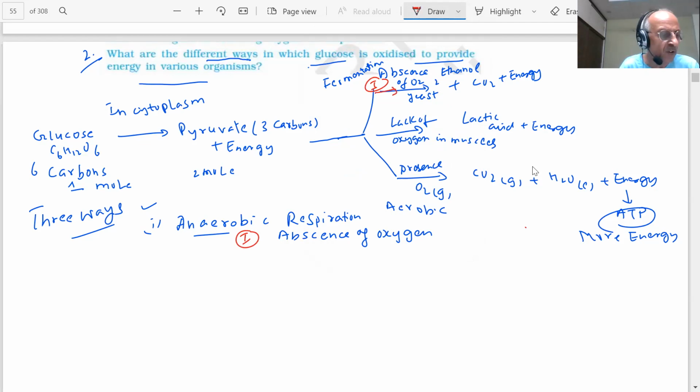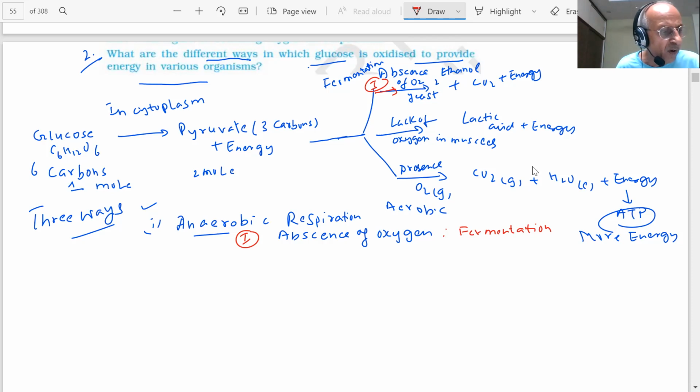You can see there is no oxygen here, students. Absence of oxygen. The yeast during the fermentation, what is happening? Fermentation, students. Very, very important question for the exam, I am telling you. You will note down each and every word. Any part of this can be asked in the paper, and it was asked also. 3 pathways by which this can happen. The breakdown of pyruvate takes place in 3 different ways by the organisms.